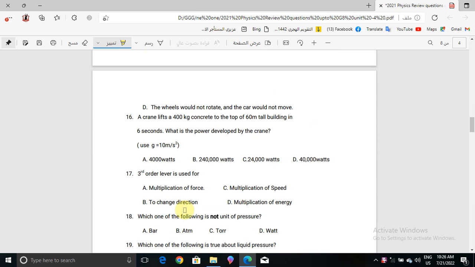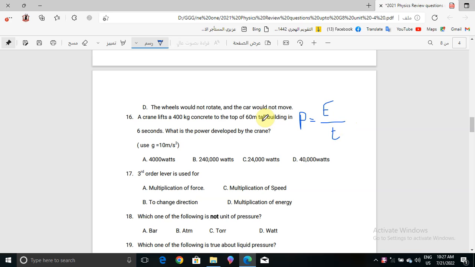Okay, now question number 16: a crane lifts a 400 kilogram concrete block to the top of a 60-meter tall building in 6 seconds. What is the power developed by the crane? Here use gravity equal to 10 meters per second squared. So what will be the value of power? We have 400 kilogram and 60 meter tall. Power is equal to energy over time.